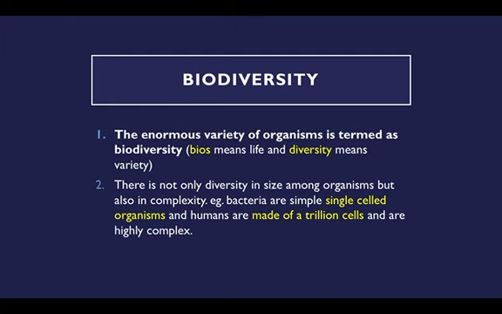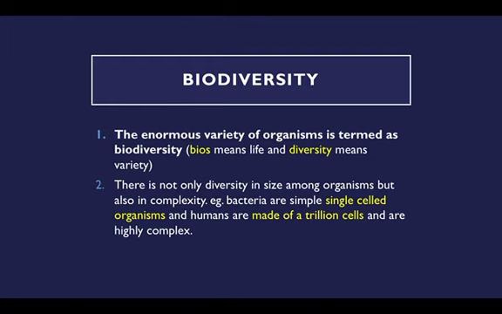Dear students, you know that on earth where we live, there are many living organisms, like humans, animals, and birds. They all look different. For example, birds have wings but animals don't have wings, and humans look different from animals.